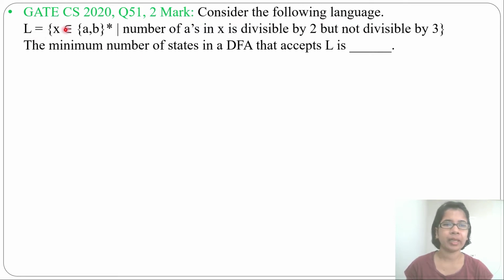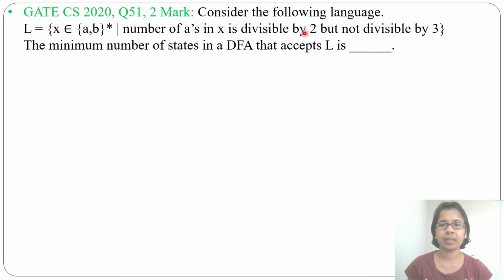Consider the following language. L equal to X belongs to {a, b} whole Kleene closure, number of a's in X is divisible by 2 but not divisible by 3. The minimum number of states in a DFA that accepts L is dash. It is asking what will be the minimum number of states for designing the DFA.